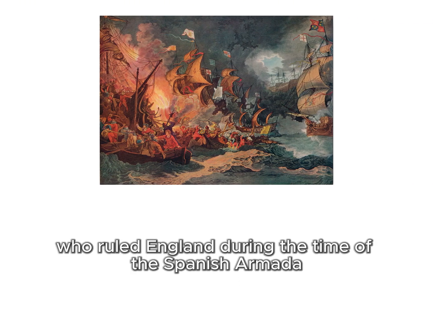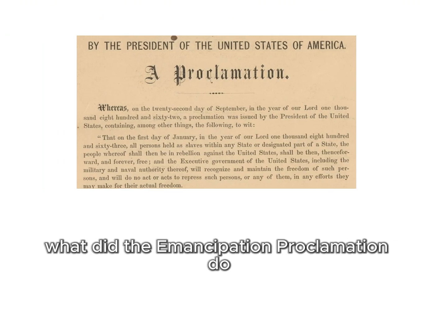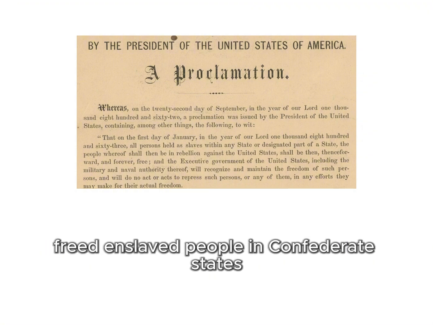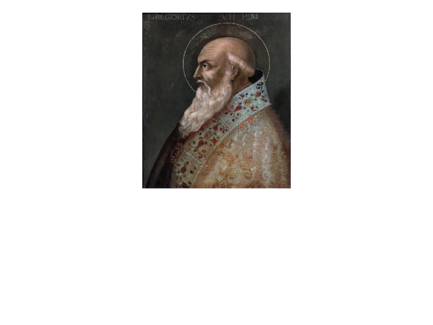Question 22. Who ruled England during the time of the Spanish Armada? Elizabeth I. Question 23. What did the Emancipation Proclamation do? Freed enslaved people in Confederate States. Question 24. Which female ruler was excommunicated by Pope Gregory VII? Empress Matilda.